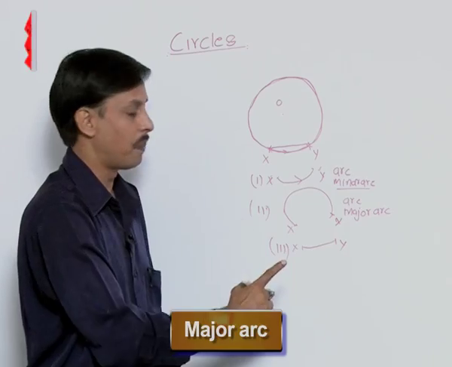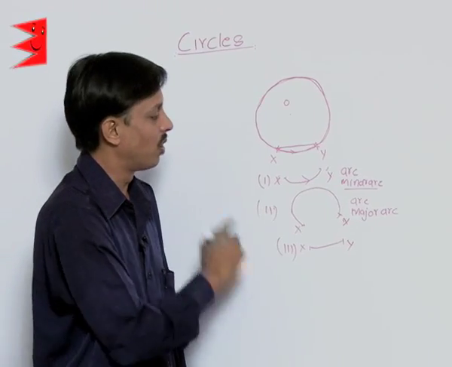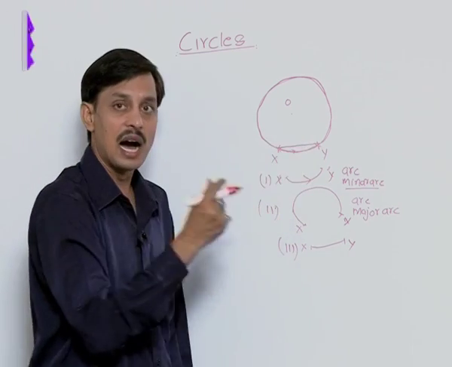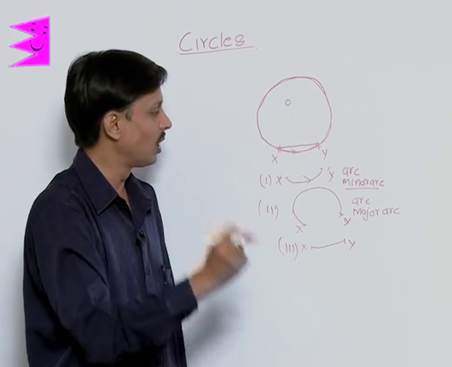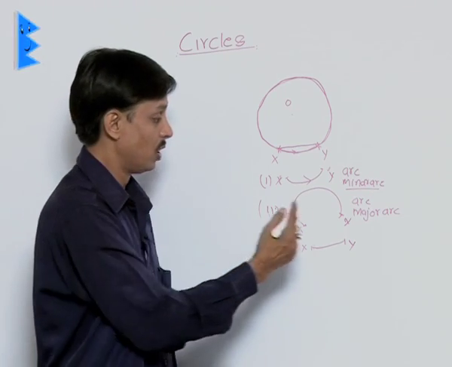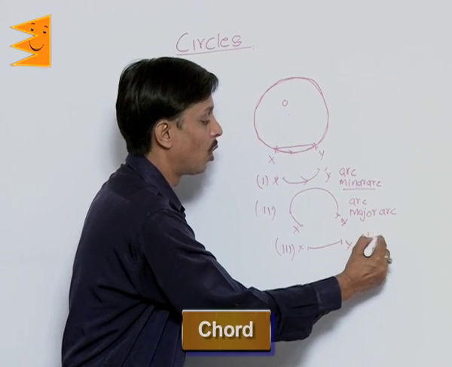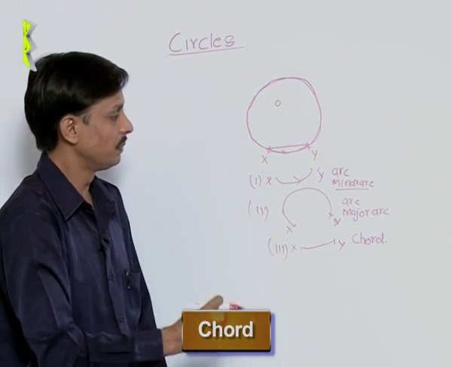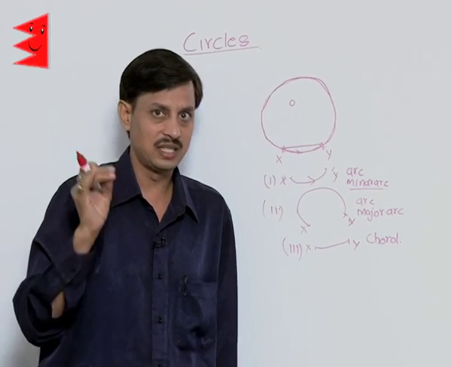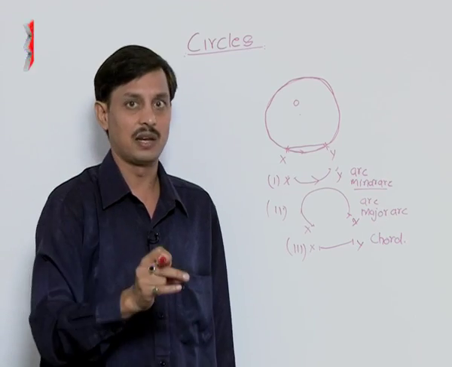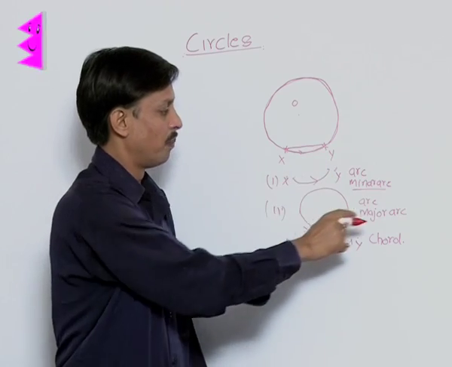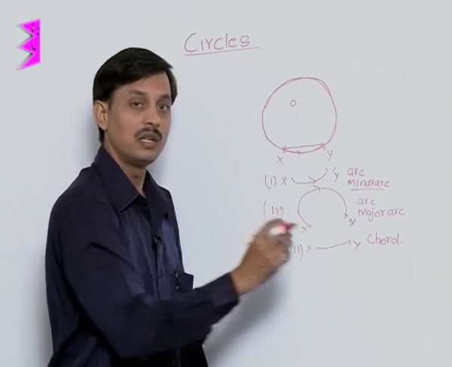This is the direct path where one is not moving on the circle. Only two points are on the circle, and all the remaining points of the path are on a straight line in the interior of the circle. So this is known as the chord of the circle. So it is clear that in a circle there are a few parts other than the center, radius and circumference. These are the minor arc, the major arc, and the chord.